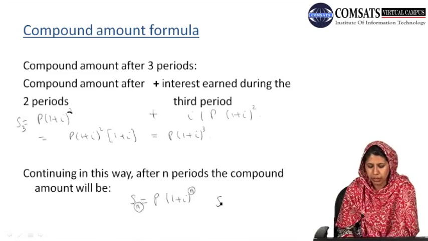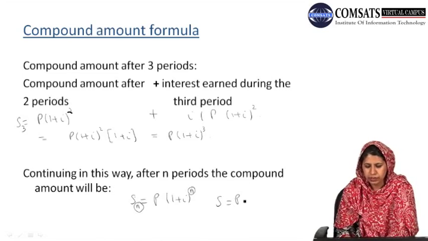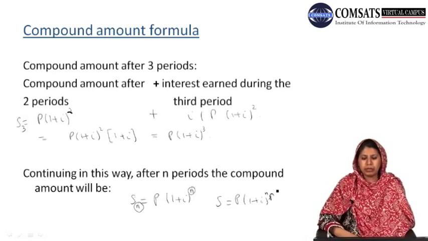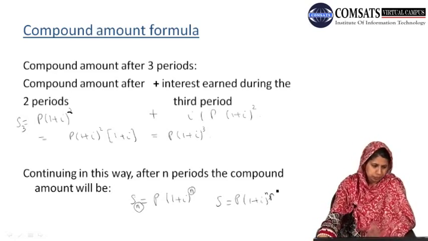So this is our formula, known as the compound amount formula, to the power n, calculating the compound amount after n periods.